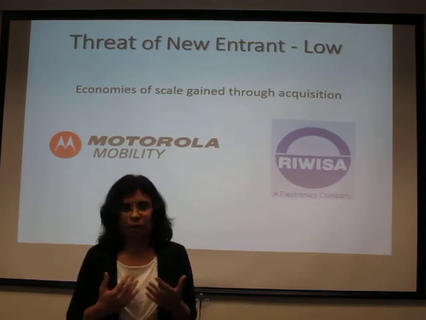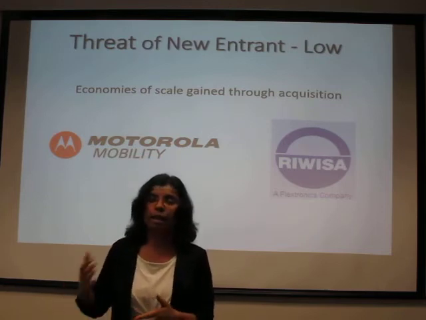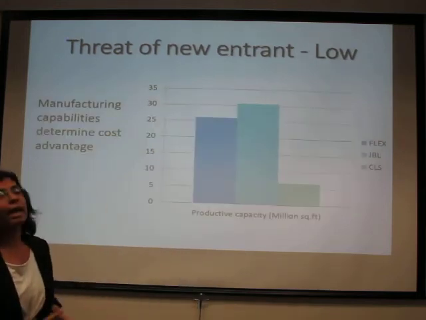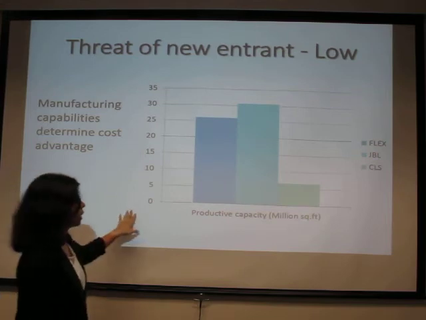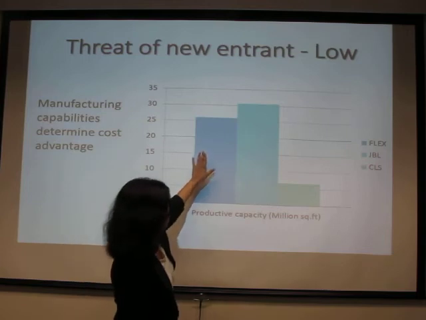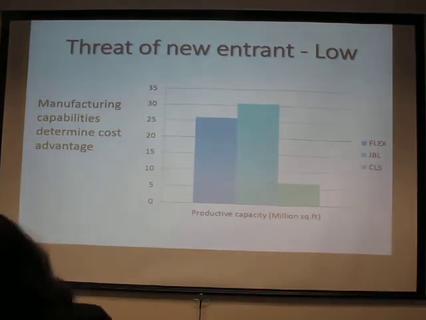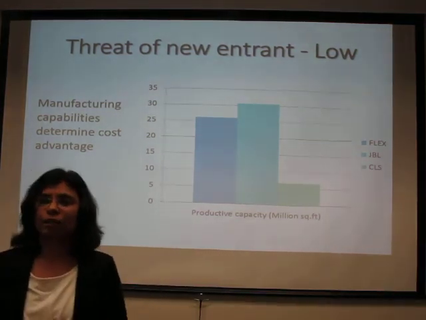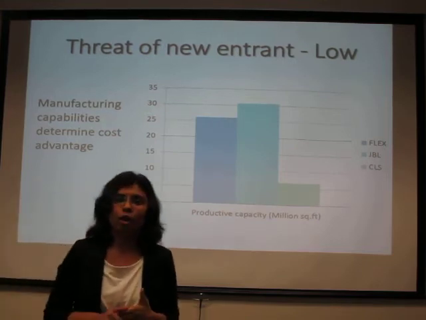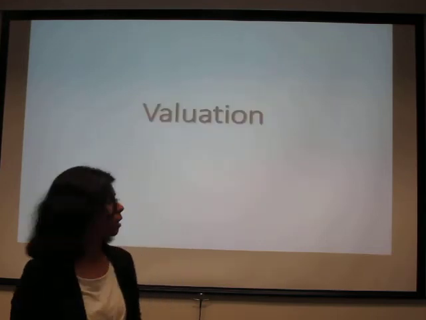But if a new entrant is entering the industry, it's very difficult for it to acquire a company and attain that cost advantage. The next thing we see, besides scale, which plays an important role is the productive capacity. As you can see from this chart, Flextronics has the second largest productive capacity. So for a new entrant, even if it has the economies of scale, adding to this capacity will take a long gestation period, which is not really the characteristic of this industry.